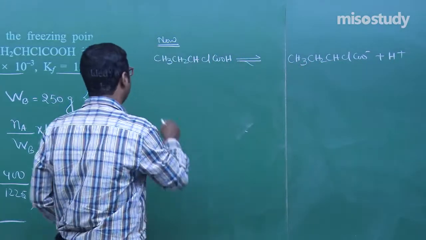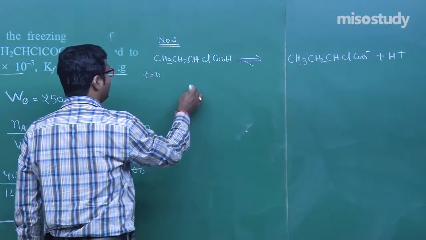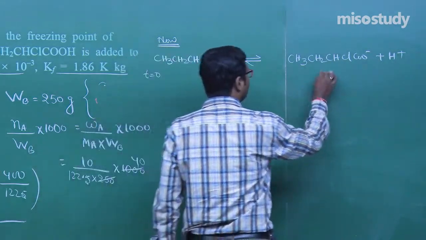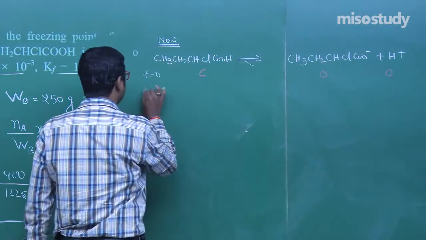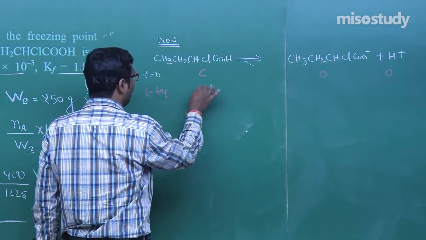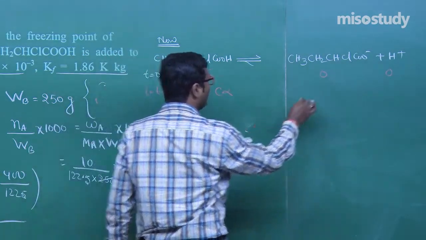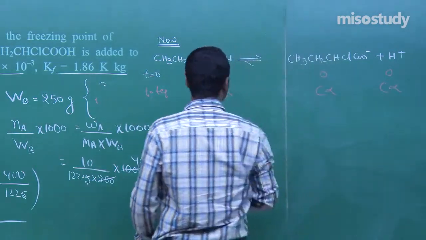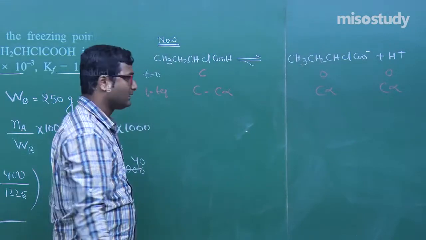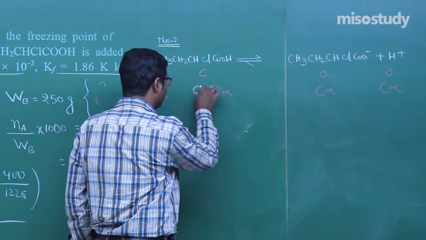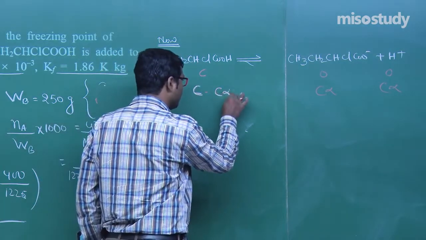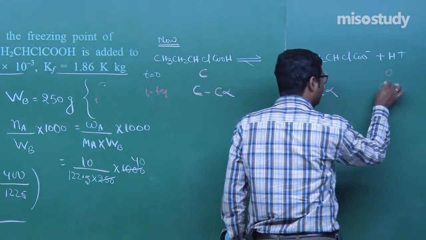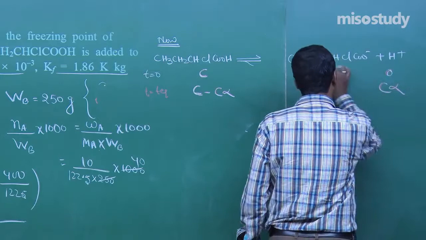Starting when t is equal to 0, that is C, then 0 and 0, and at t equal to equilibrium, what we get? C minus C alpha, C alpha and C alpha.